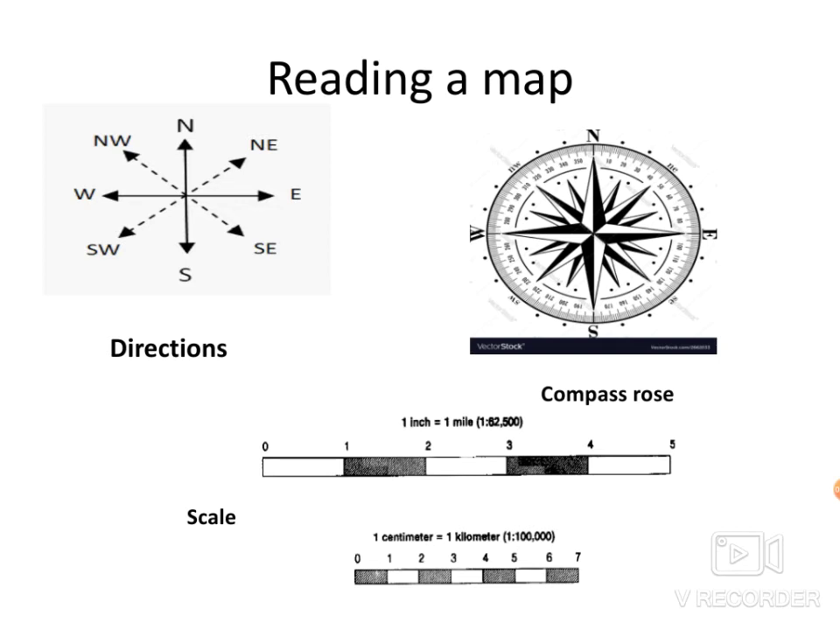First, direction. There are 4 important directions: north, south, east, and west. These are also called the cardinal directions. Directions help in explaining the location of a place on the map.